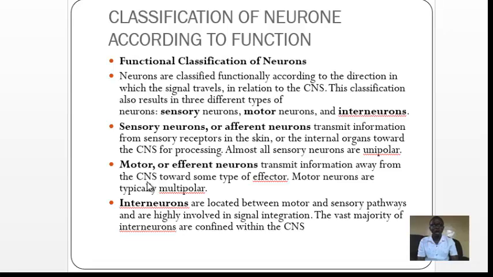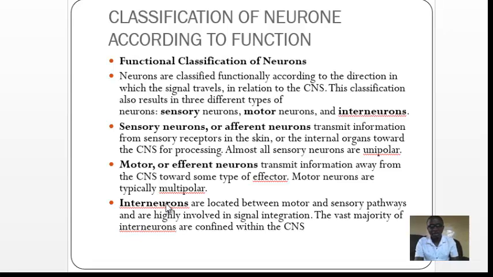Therefore, motor neurons are typically multipolar neurons. This means that motor neurons have more than three processes which run out from the cell body.